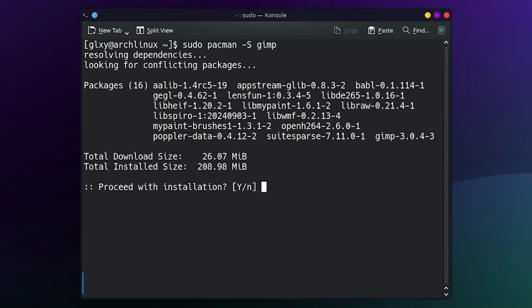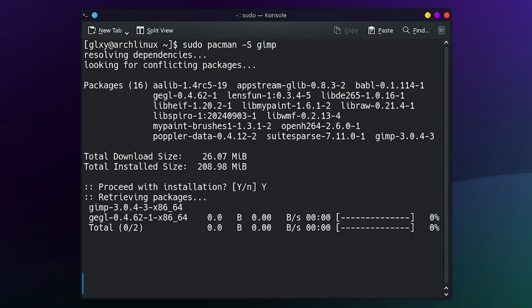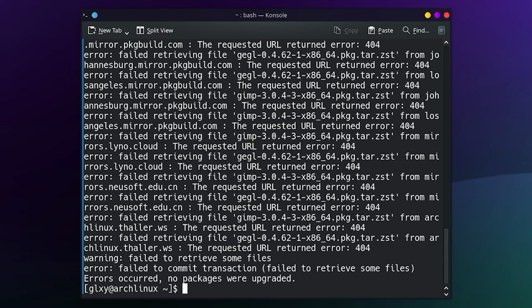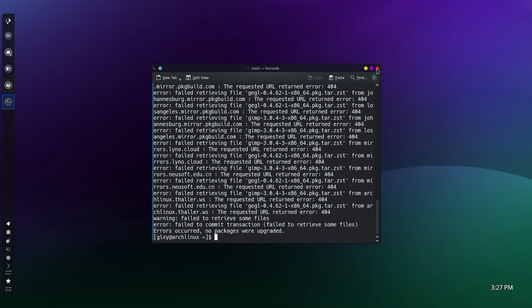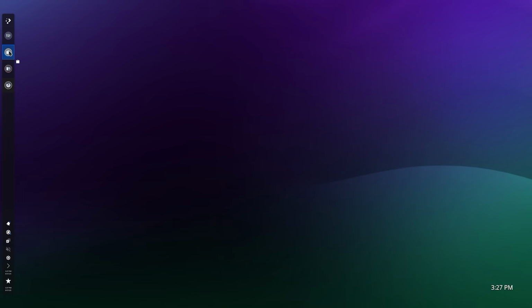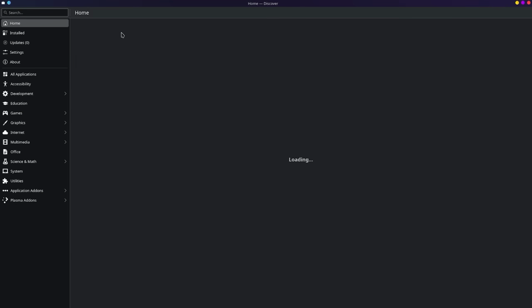Gimp, resolving dependencies. Yes, I would like to install this. Hey, it didn't ask for my password this time. Wonder if that's a one-time thing now. Could be very nice. Alright, so I think there's something wrong with that. So we're just going to go ahead and install it through the little app manager thing.